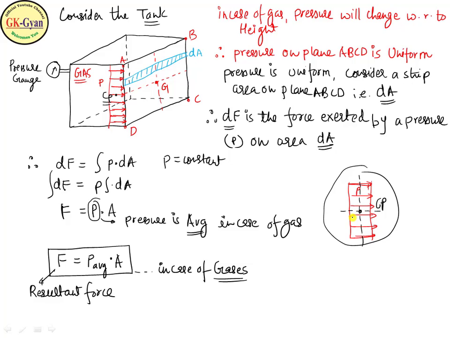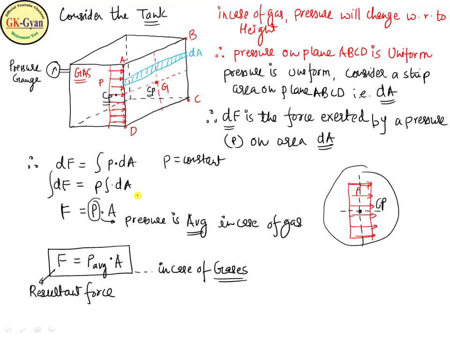If we project CP on the plane ABCD, we see that CP and CG will coincide. So the conclusion here is that CG will be the point where the resultant force will pass through the rectangle, and CP you have to mark where the pressure distribution is uniform.